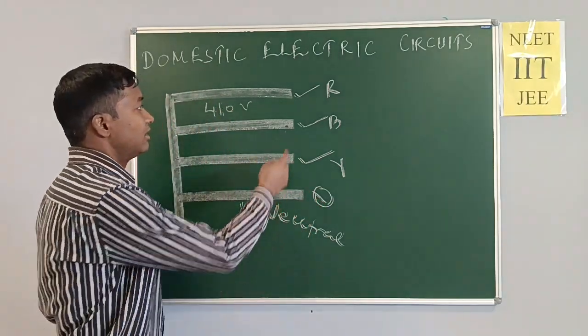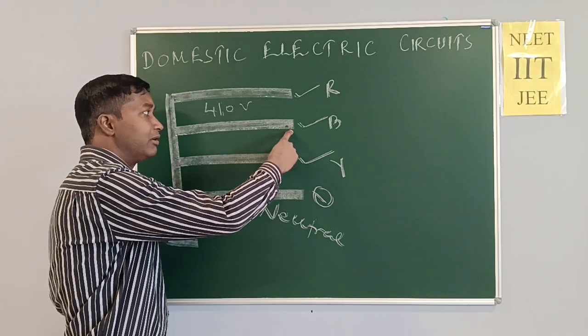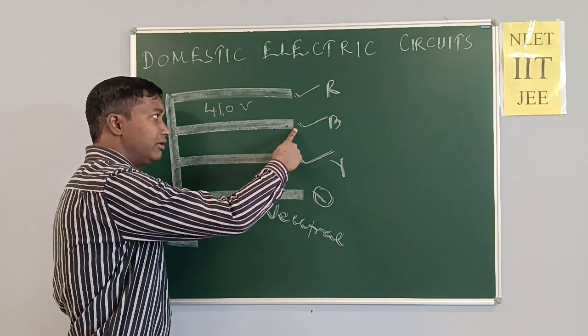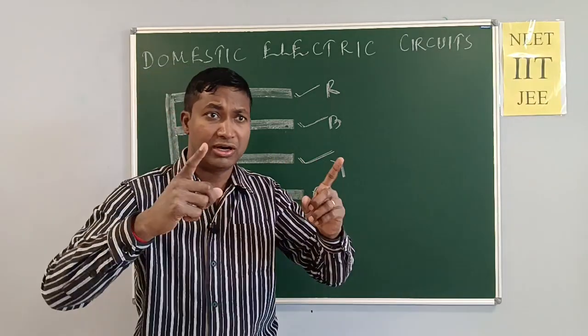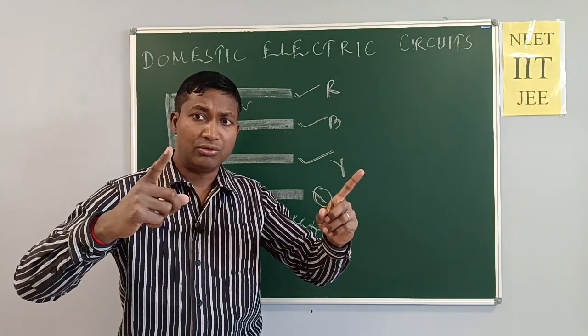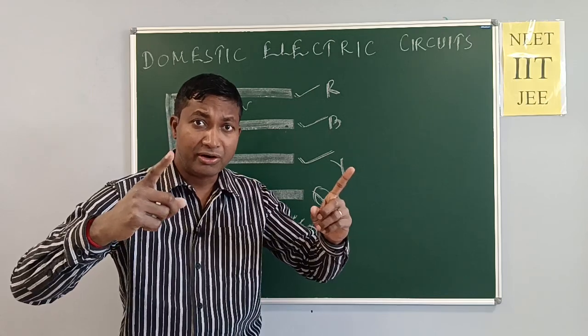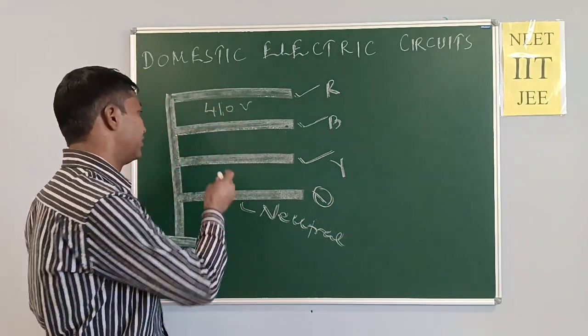Next, we also apply the voltmeter between blue and yellow. We found also 410 volt.